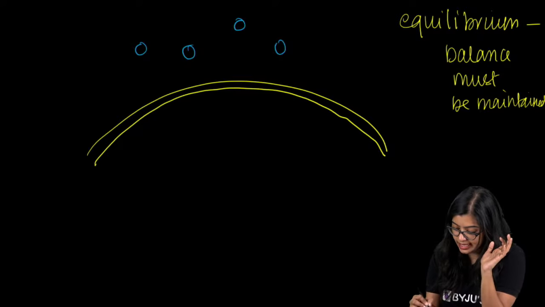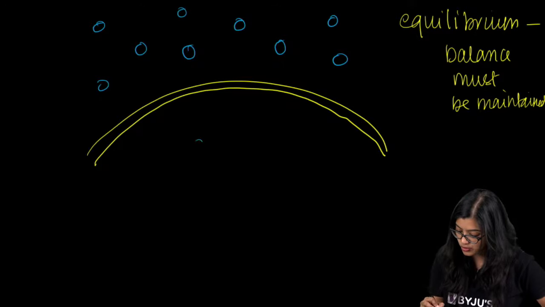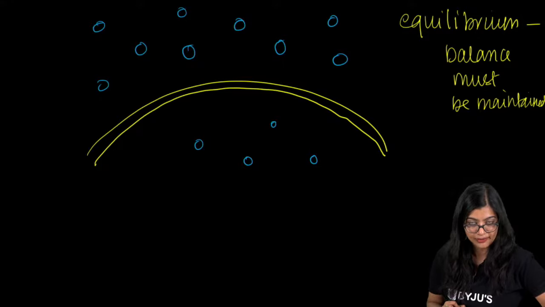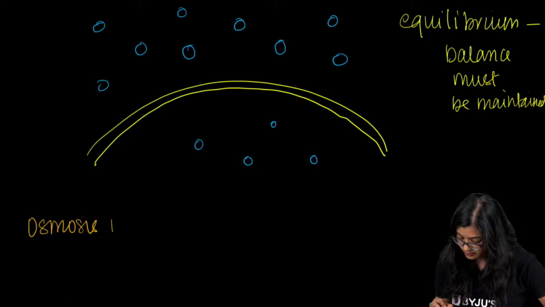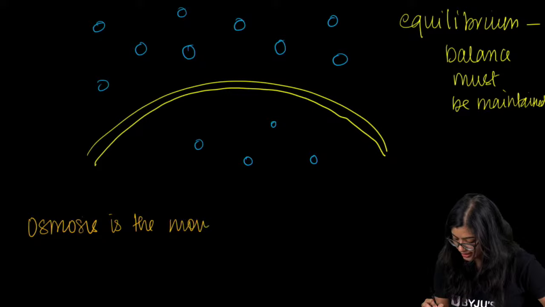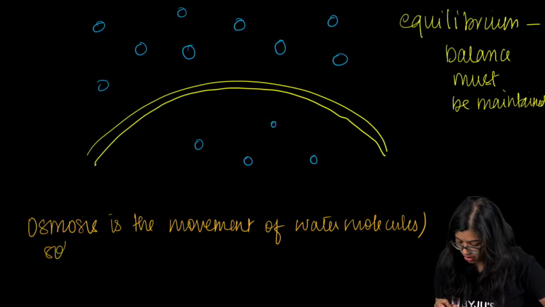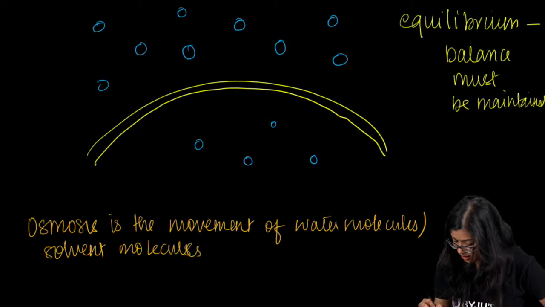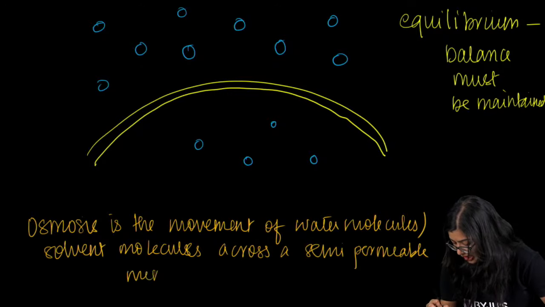Now, osmosis, like how our friend Dhruv has told us, is the movement of water. So here we see that osmosis is the movement of water molecules or solvent molecules across a semi-permeable membrane, right?